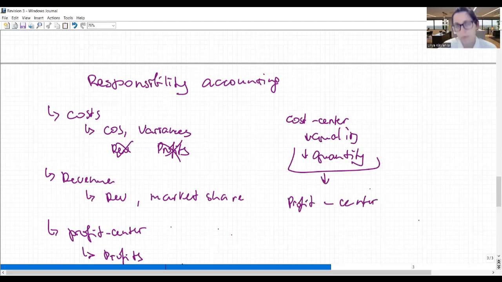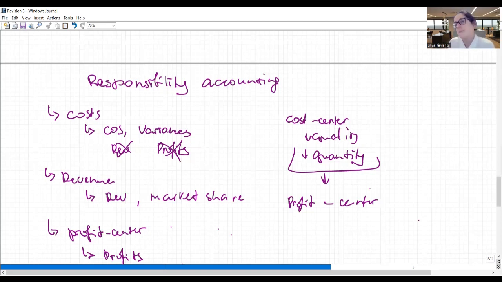And what happens if you're a profit center? Oh, look, now we are motivated to produce in greater quantities, because the more we produce, the greater is the number that will be multiplied by profit per unit, and the greater will be the bonus. And also, as we now want to produce more and sell more, we would care about what our end customers think, because if they do not like our product, they are not going to buy as much, and our profit will not be so good.